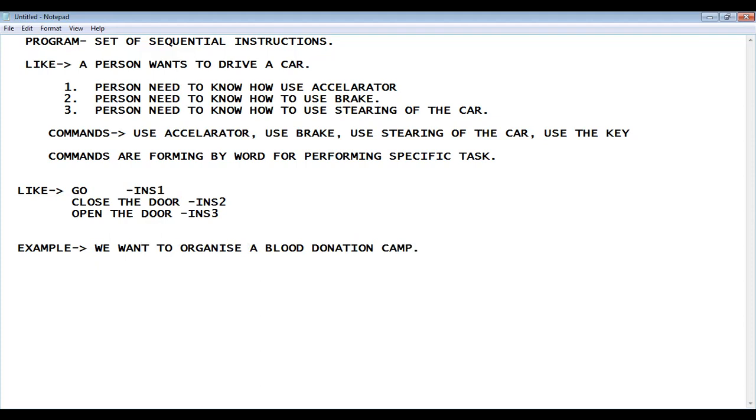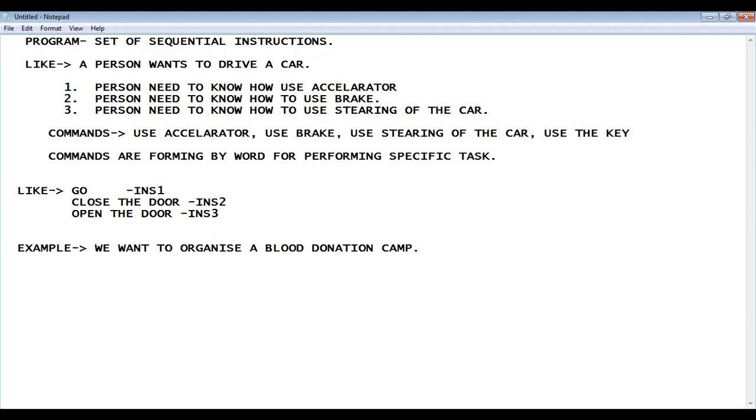To organize a blood donation camp, a program has to be formed with the help of lots of instructions. First of all, we need basic permission from the administrative body. Then we need to organize the camp on a particular day, so we need to fix a day or make a schedule, and then we need to consider manpower.